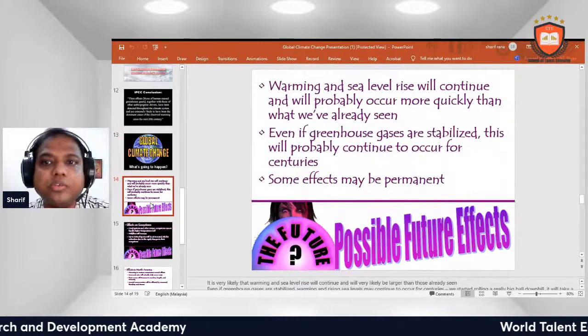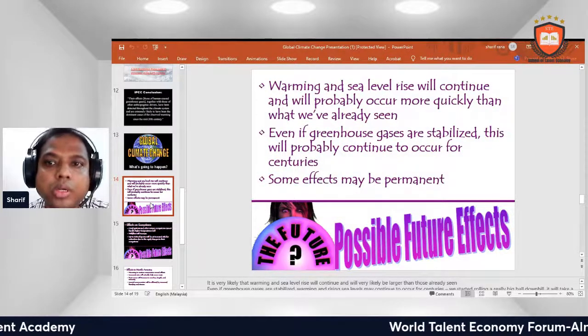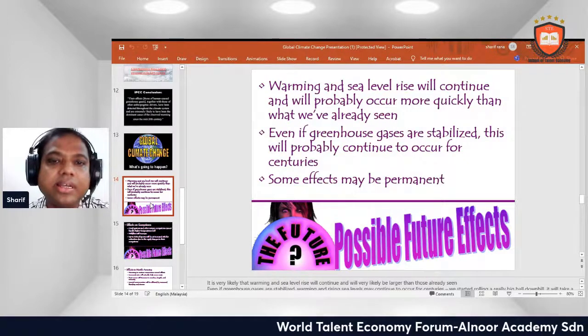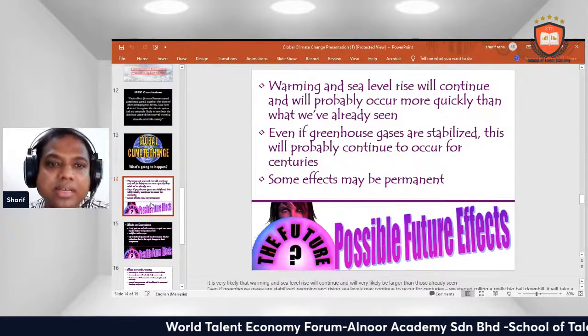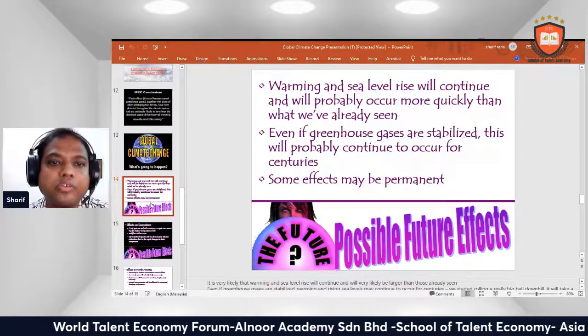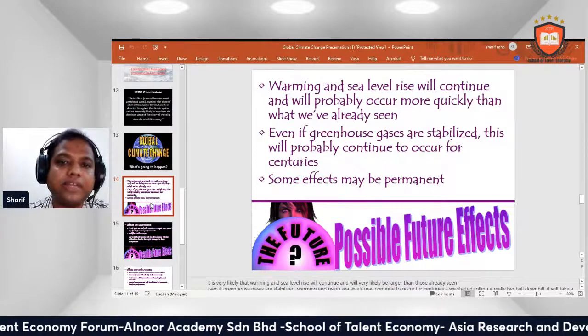Warming and sea level rise will continue and will probably occur more quickly than what we have already seen. Even if greenhouse gases are stabilized, this will probably continue to occur for centuries. Some effects may be permanent.